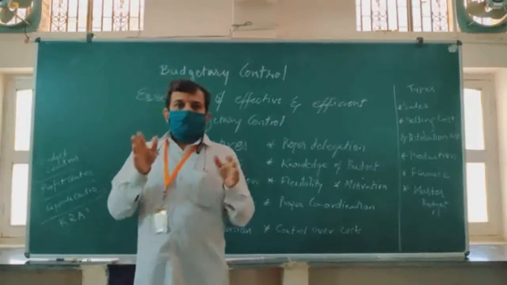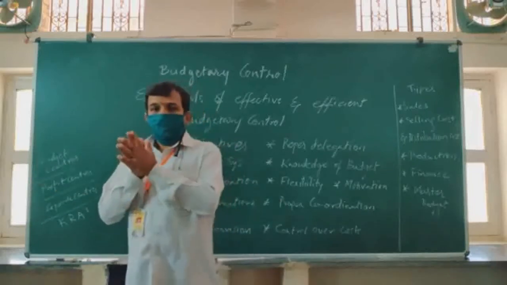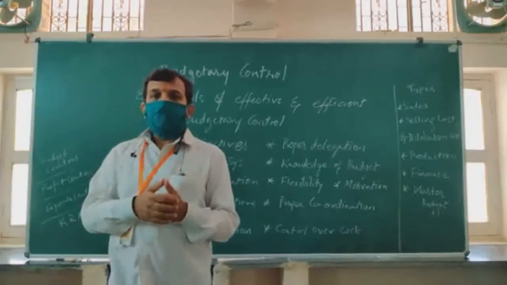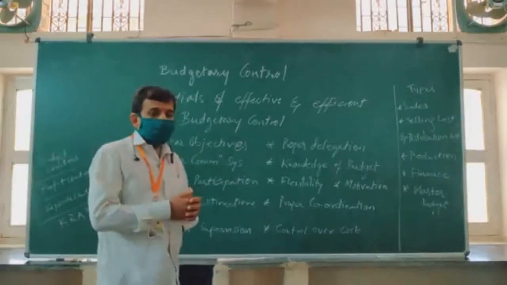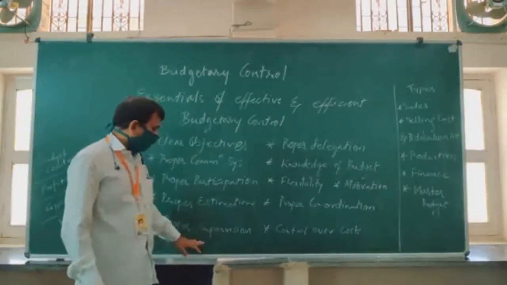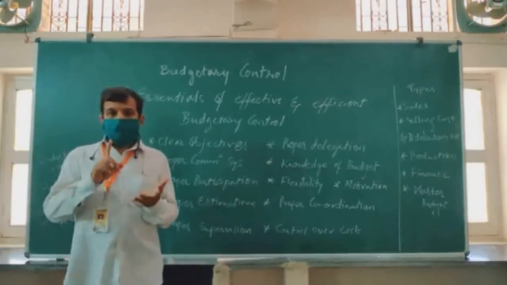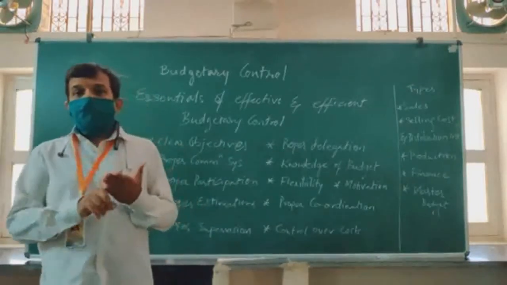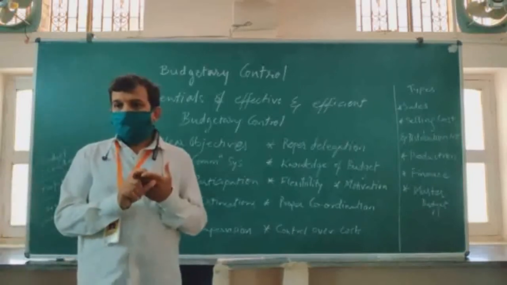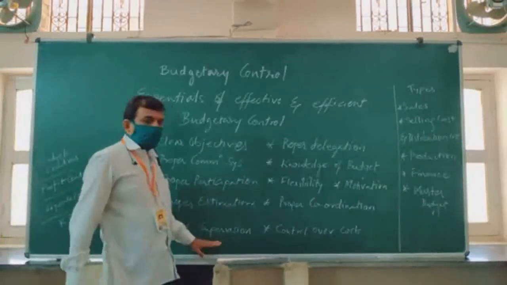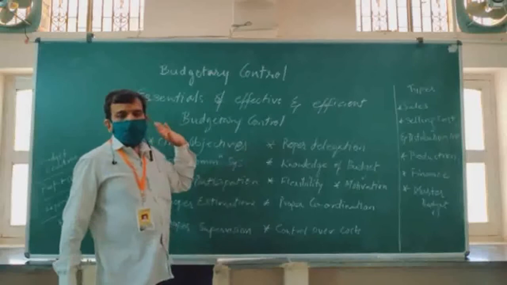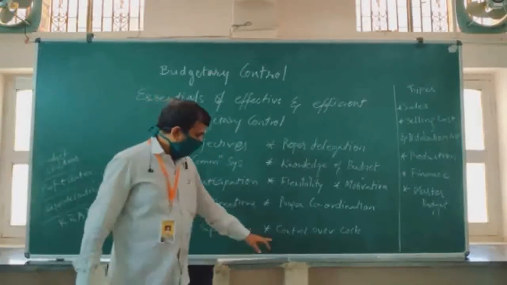Flaws can be discussed later on, but what is required is improvement in the process and in the performance. By the word proper, we mean timely, effective, efficient, and supportive, not disruptive. So when we have good supervision, budgetary control can be a good tool for overall control.